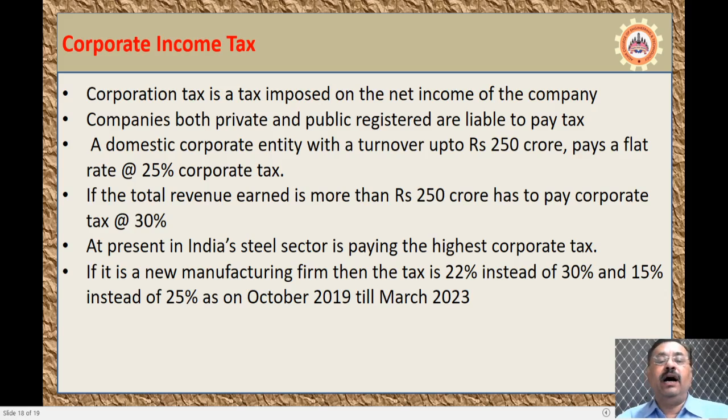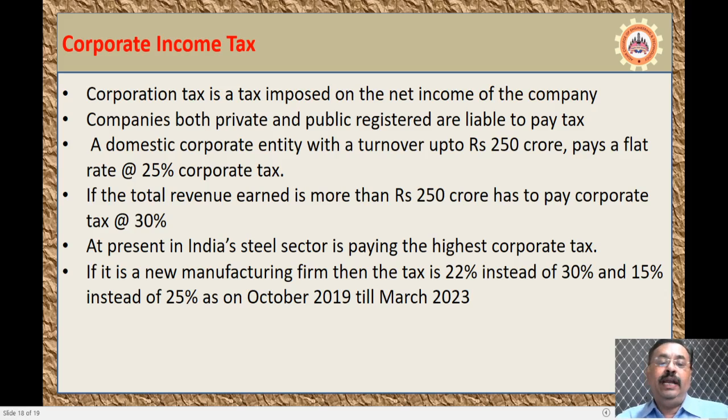At present in India, the steel sector is the one paying the highest corporate tax. If it is a new manufacturing firm from this particular year, that is from the year 2019 to 2023, he has to pay 22% instead of 30% if he is earning more than 250 crores, and he has to pay 15% instead of 25% if he is earning less than 250 crores.